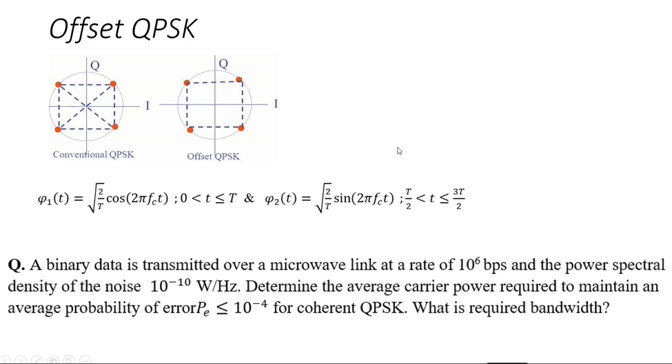Now we will have a numerical based on probability of error of QPSK signal. Given the question: binary data is transmitted over a microwave link at a bit rate of 10 to the power 6 bps, and the power spectral density of this. Determine the average carrier power required to maintain an average probability of error Pe equals 10 to the power minus 4 for coherent QPSK, and what is the required bandwidth.